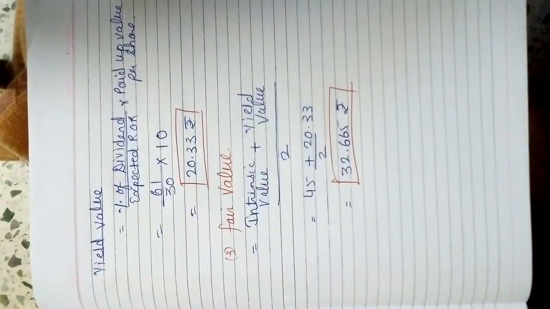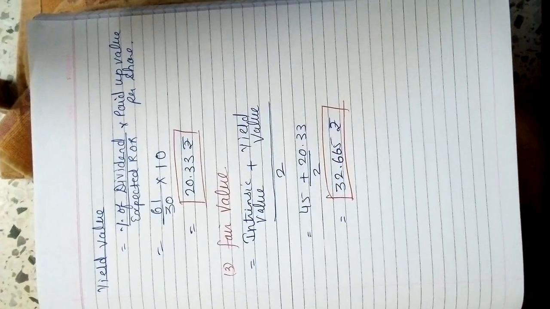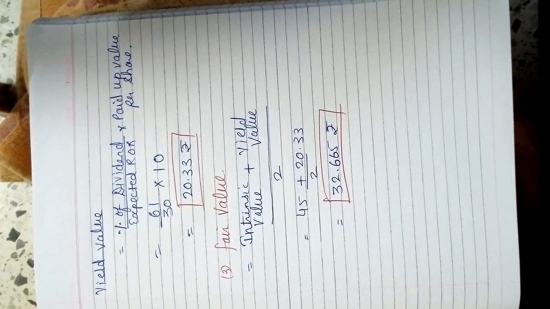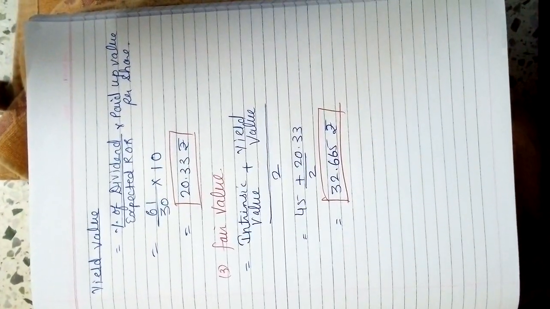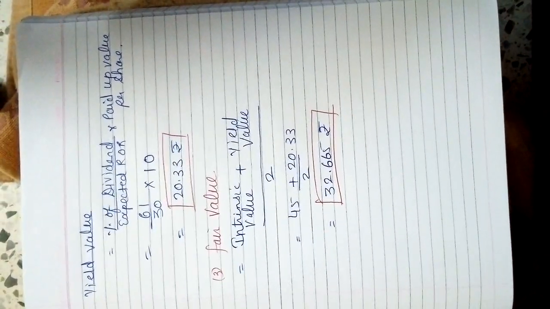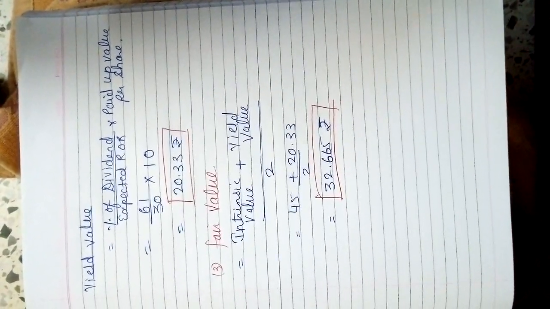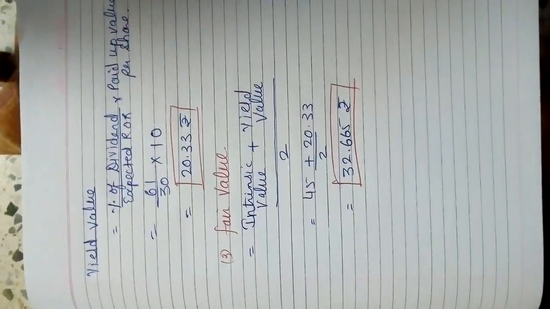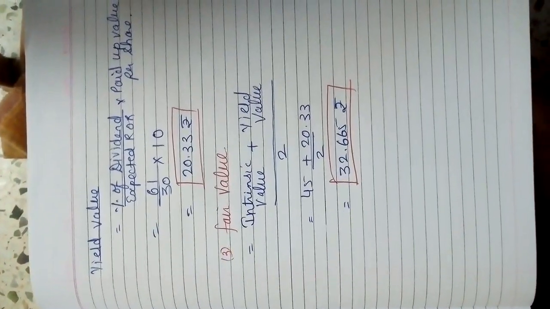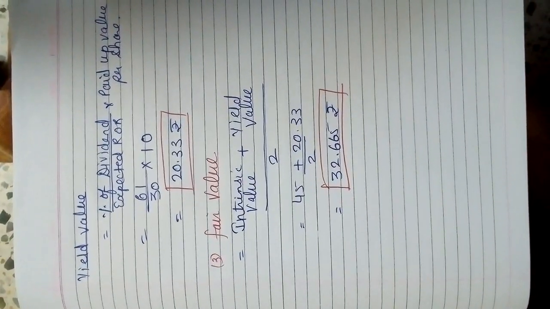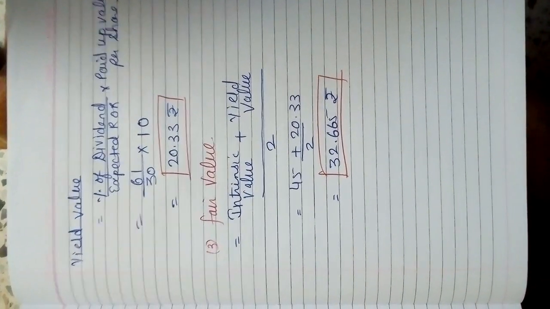Then calculation of yield value, percentage of dividend upon expected rate of return into paid up value per share. So that is 20.33 rupees. My yield value is 20.33 rupees. And fair value, by adding intrinsic value and yield value, we get 32.665.